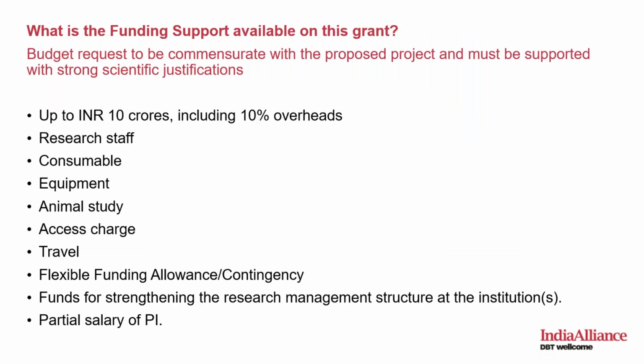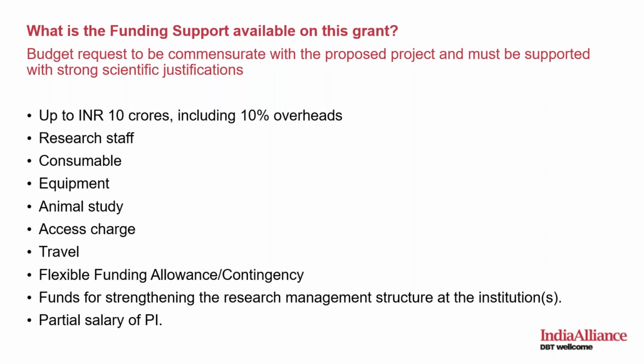So I'm coming to the funding support that is available on this grant. We expect your budget request to be commensurate with the proposed project and to be supported with strong scientific justifications. As you might have seen on the website, the total budget cap is 10 crore Indian rupees, and this includes 10% overheads.